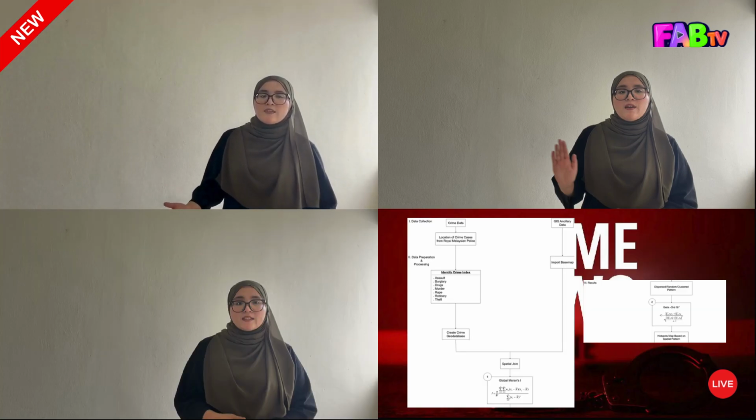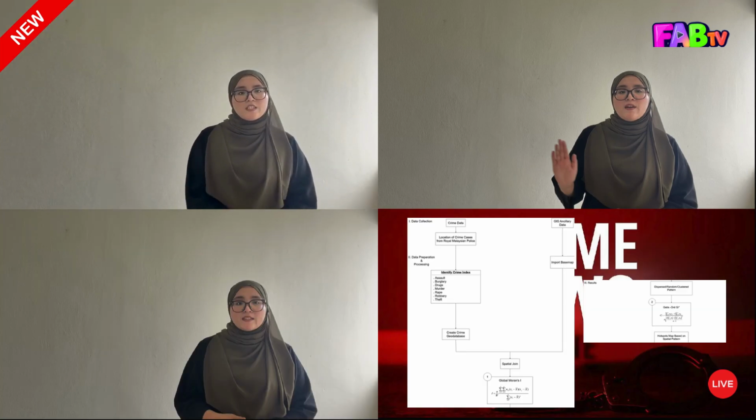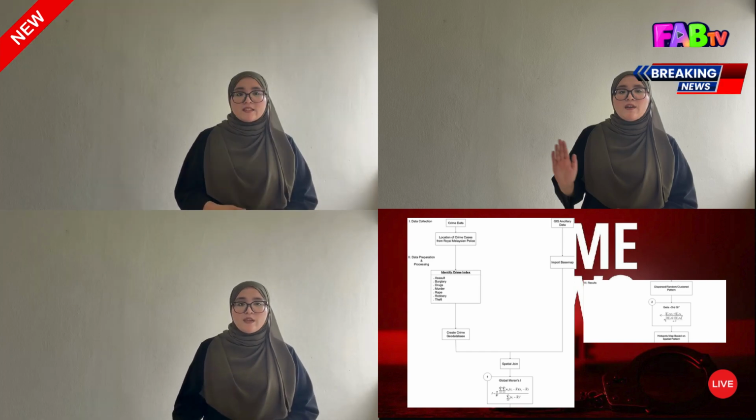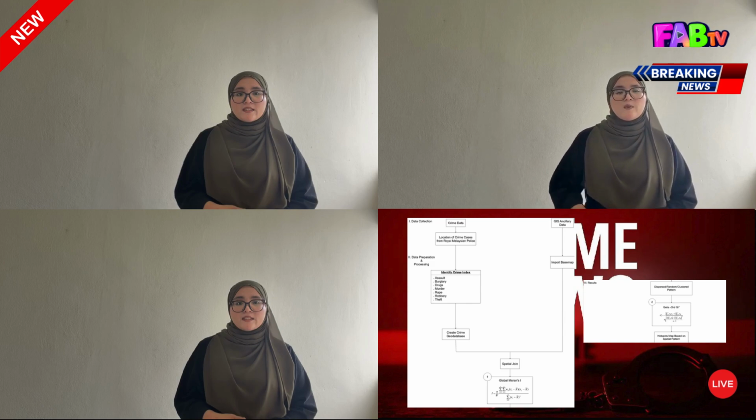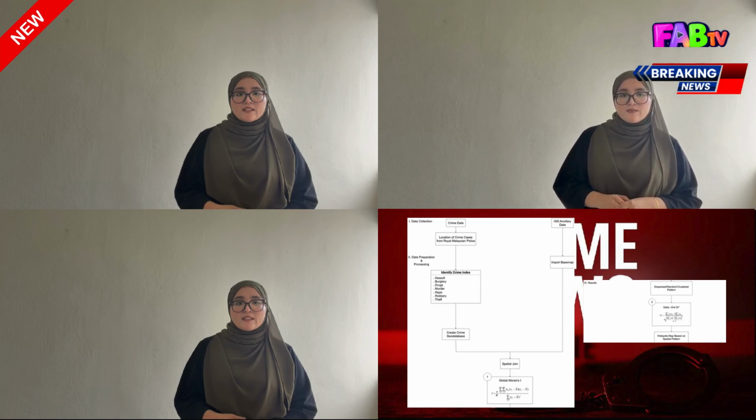Now, how was the investigation carried out? The methodology consists of 3 phases. First, crime data were collected from the Royal Malaysian Police together with GIS and survey data. Next, all crime locations were geocoded using Google Earth Pro and processed in ArcGIS Pro. Finally, global Moran's I was performed to identify the spatial pattern. Only clustered crime categories were then analyzed using Getis-Ord Gi* to reveal statistically significant hotspot locations.